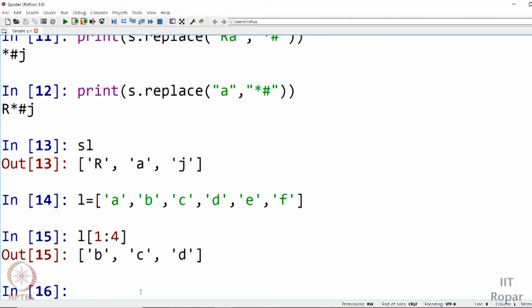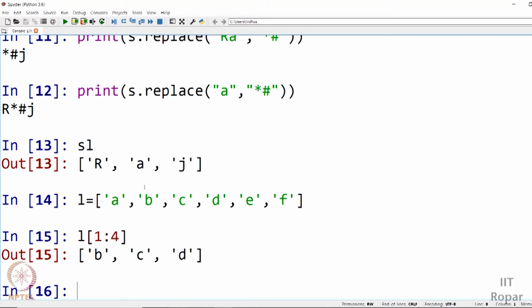So this is how this slicing functionality works. The end index is ignored. So this means when you reach the index 4, you stop the process. You don't print that. You don't include it. That is what this means. So this portion of the list is sliced and taken. So this is how slicing works.